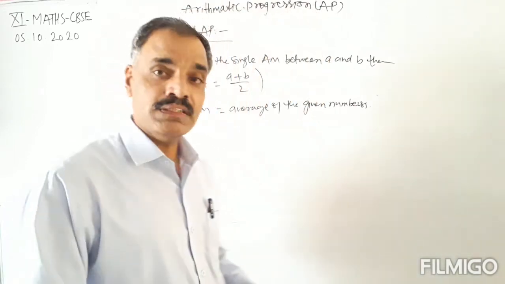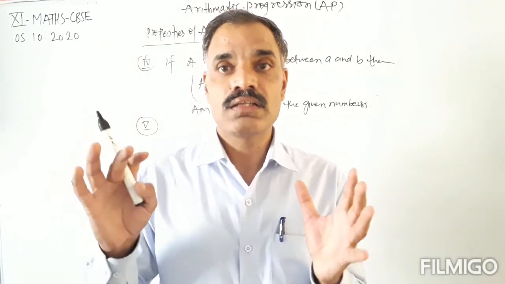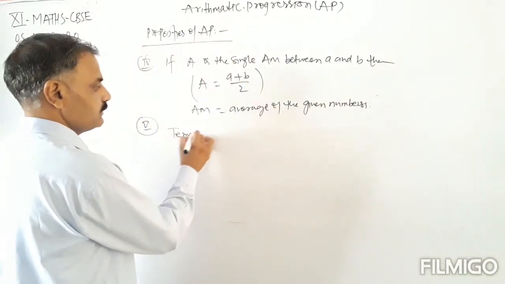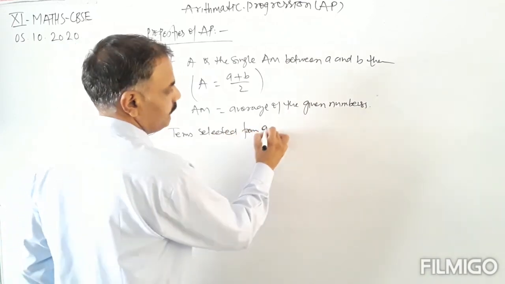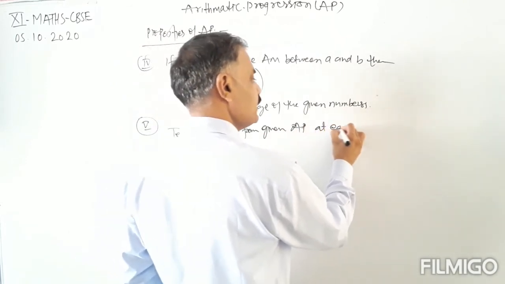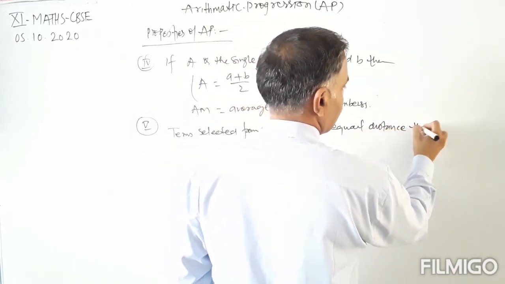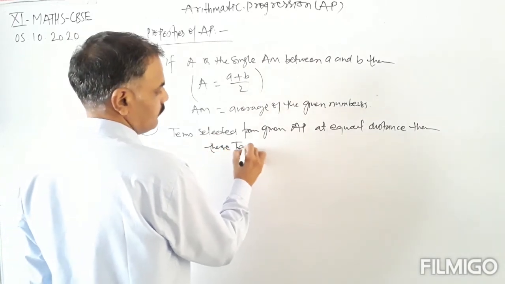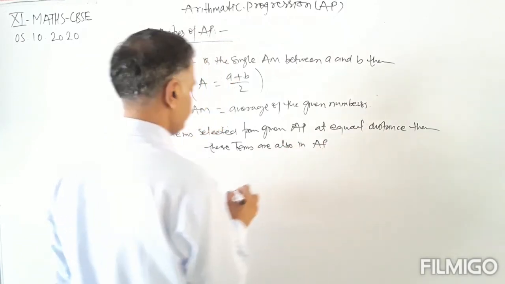So terms selected from a given AP at equal distance are also in arithmetic progression.